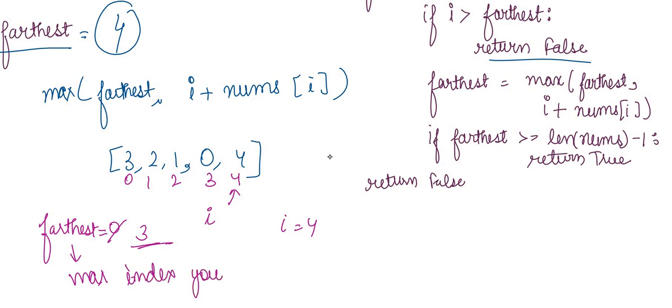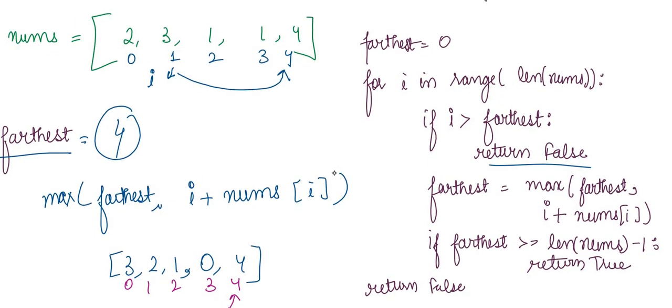So if that is lesser than the current index, that means simply your code cannot return the true value. So you will run an I loop where you will check if I is greater than farthest. That means you cannot reach that particular index, simply return false. Then check the farthest value again. It will be the maximum of current farthest and value of I plus nums of I.